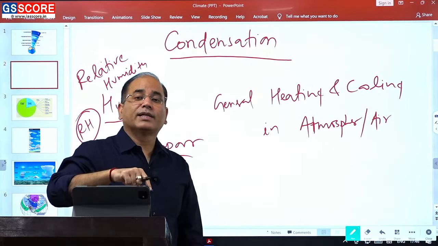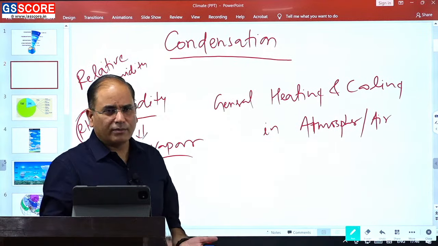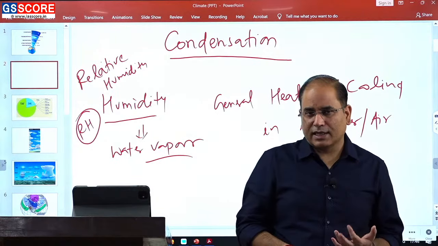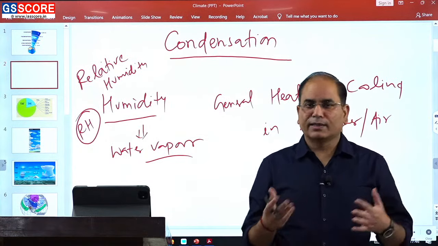The higher the air temperature, the higher the water holding capacity. It is quite obvious: during summer, when the temperature is higher, air is more capable of holding moisture in comparison to winter.